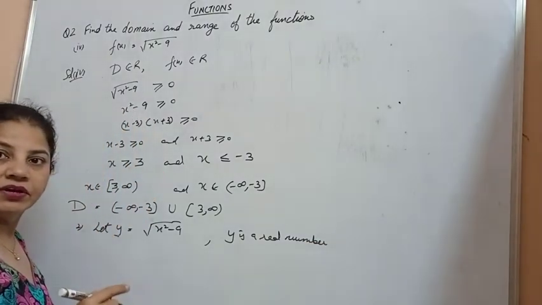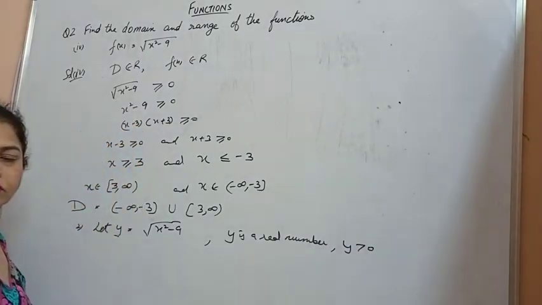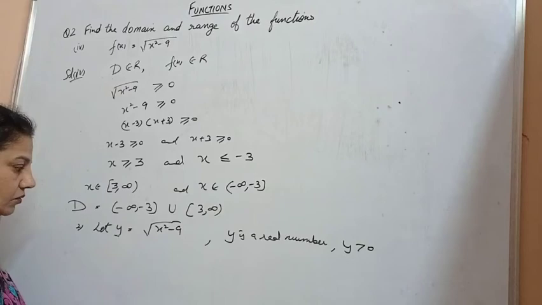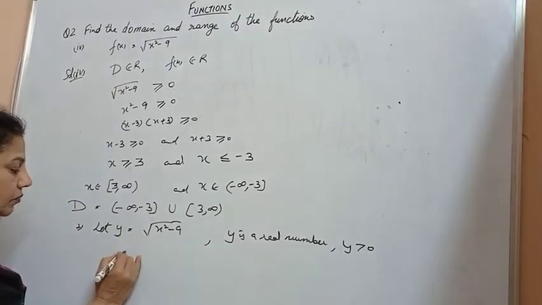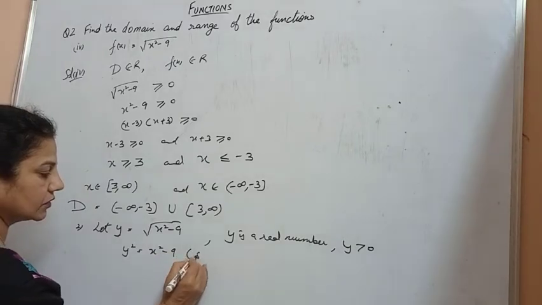Therefore, the square root of every real number is non-negative. So y should be greater than 0. So y is greater than 0. In this case, squaring both sides, we get y square is equal to x square minus 9.